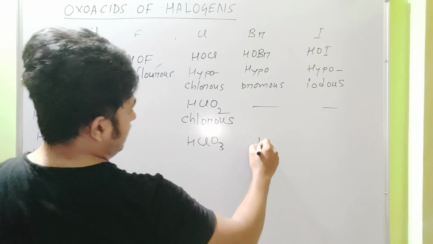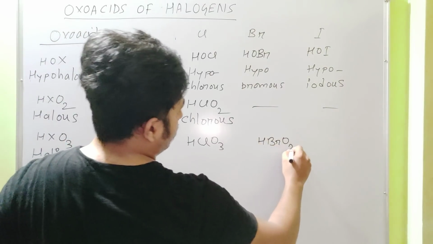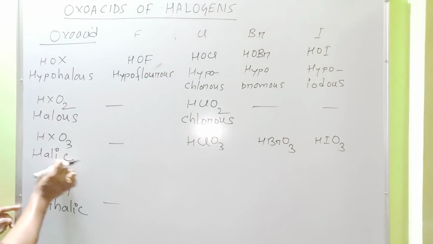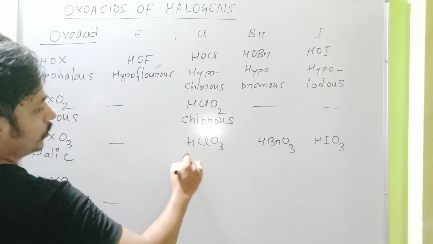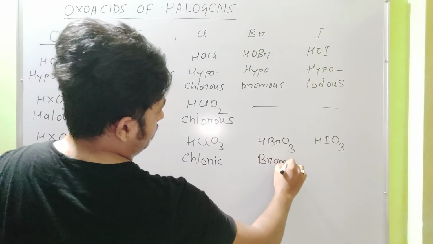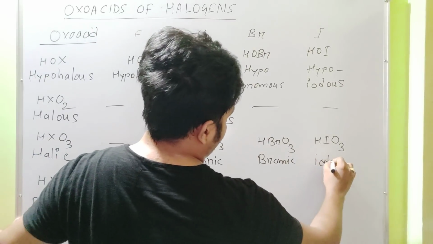HClO3, HBrO3, HIO3. Halic, that means chloric, bromic, iodic.